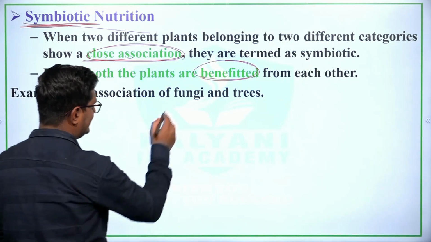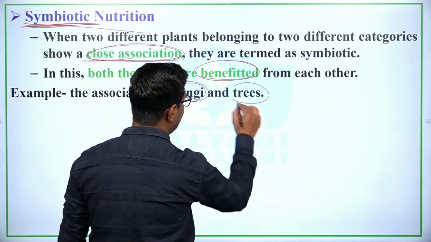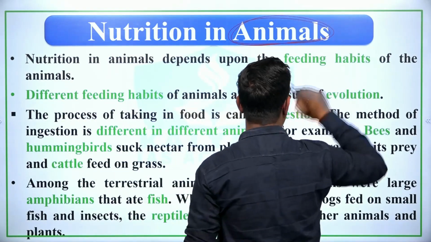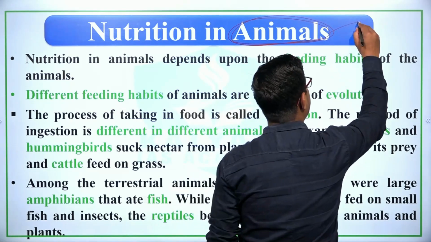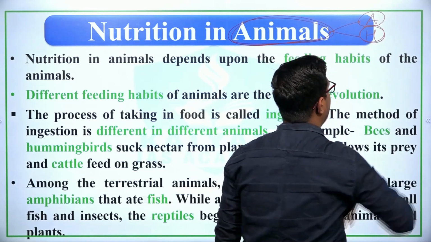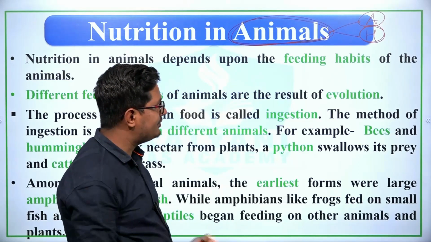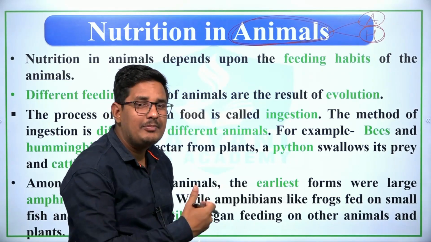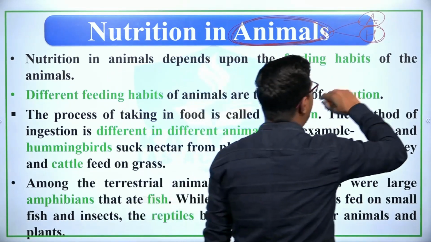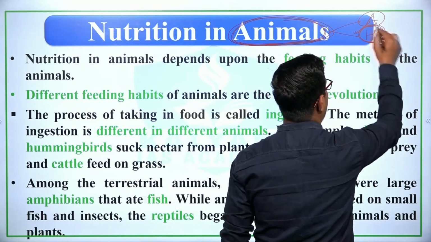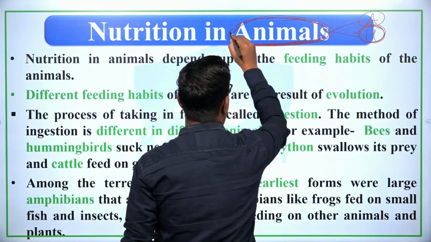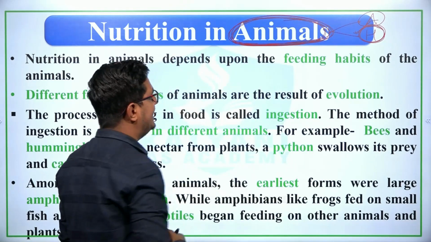For an example, the association of fungi and trees. Now, nutrition in animals. The first thing I would like to tell you is that in plants, both autotrophic nutrition and heterotrophic nutrition are found. But if we talk about animals, there is only one type of nutrition, that is heterotrophic nutrition, found in animals.